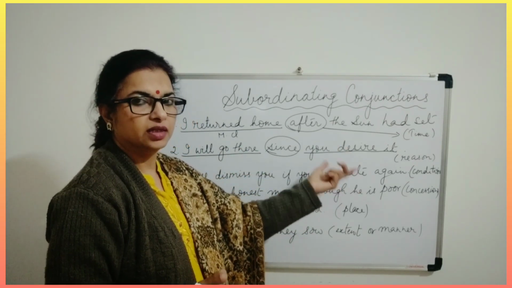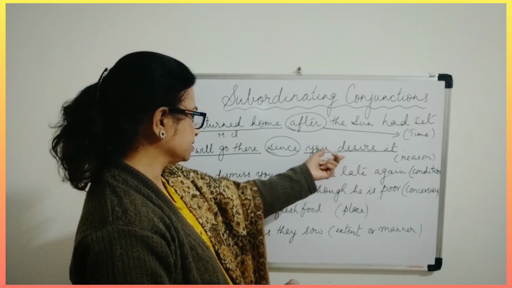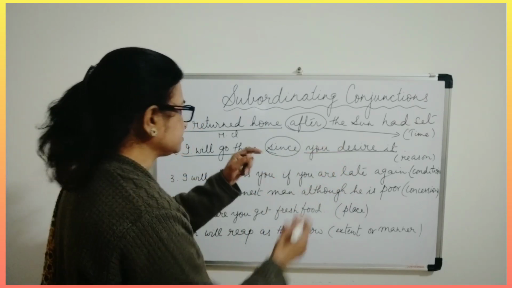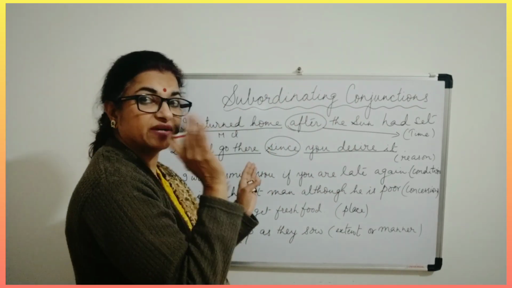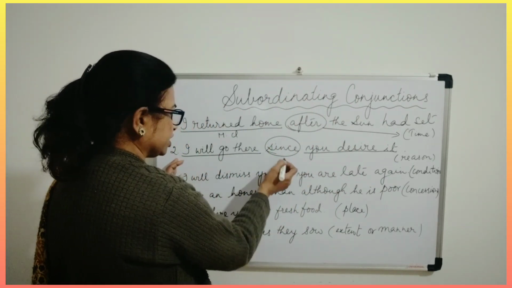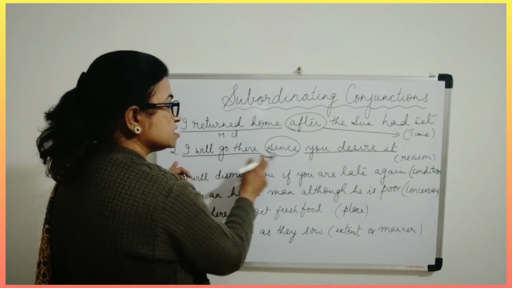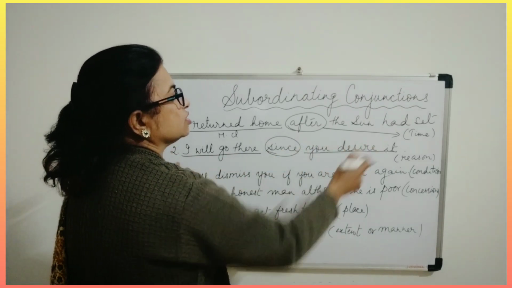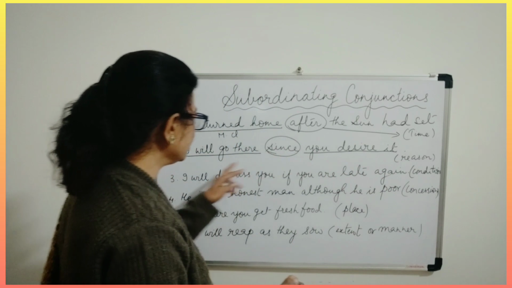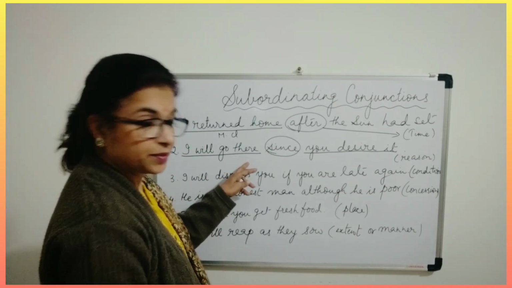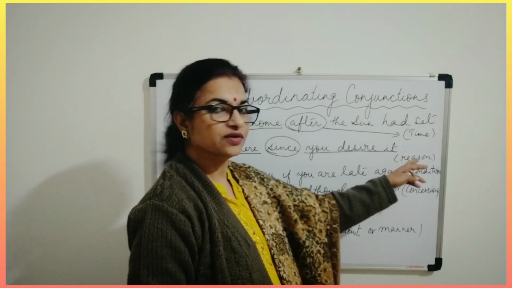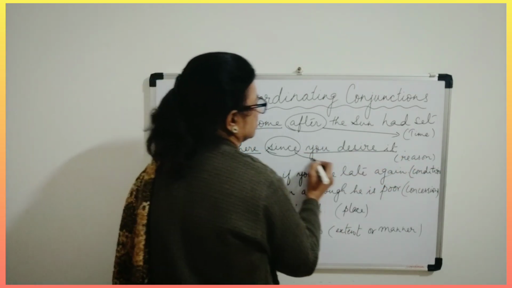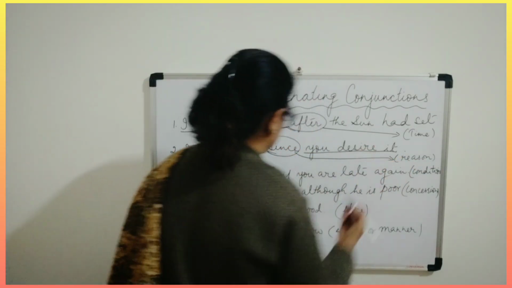Even this is a complete clause, you can say. But this is dependent on this in order to specify the meaning. So when we are joining with this, I will go there since you desire it. So the reason is there. Why is he going to go there? Because you desire it. So because, since, all these are reasons. So this is again this type, reasons.